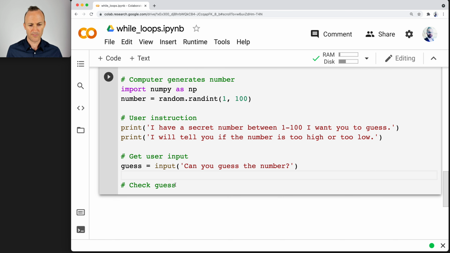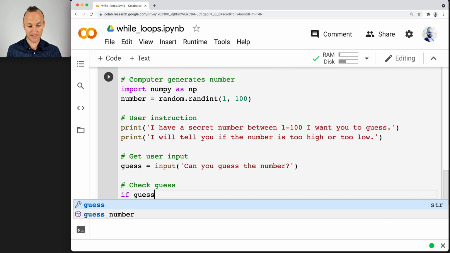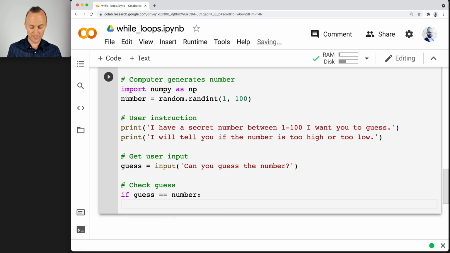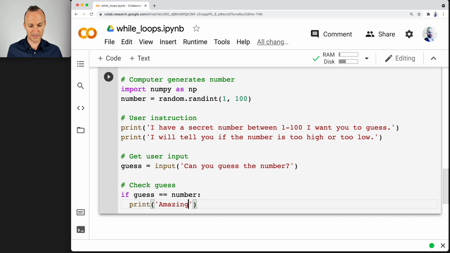When we're checking the guess, is it right or wrong? So if guess is equivalent to number, they did it, right? So what do we do here? Well, we can say, amazing, you got it.